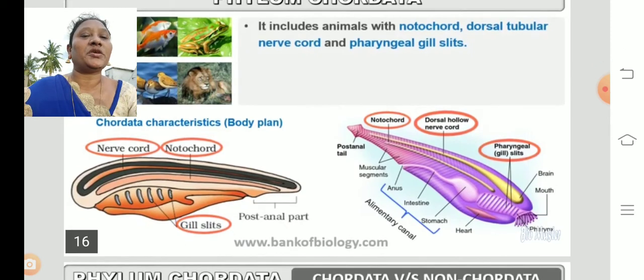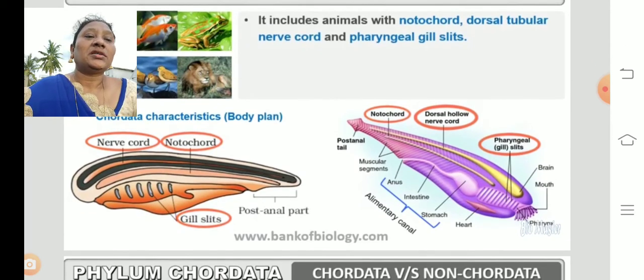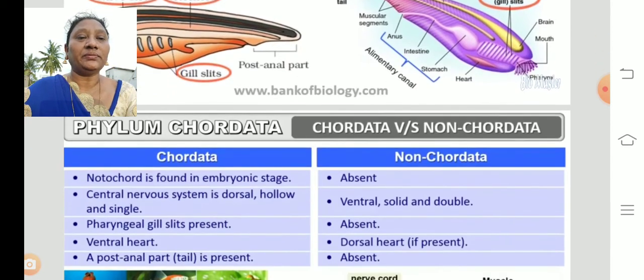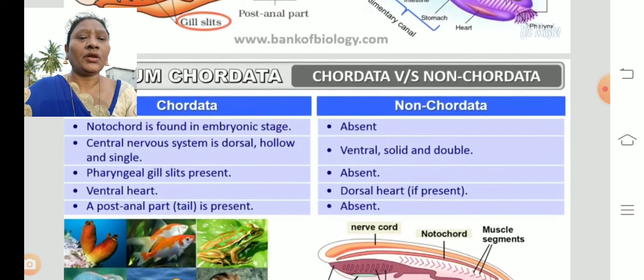You can find the picture with the circled parts, observe. What is a dorsal nerve cord? Dorsal tubular nerve cord and pharyngeal gill slits. Pharyngeal gill slits are helpful for the process of respiration. These are some of the characters of the chordates. Now let us see the differences between chordates and non-chordates.